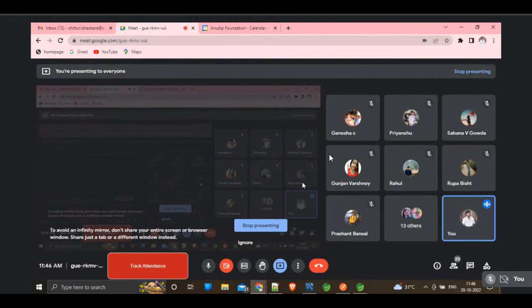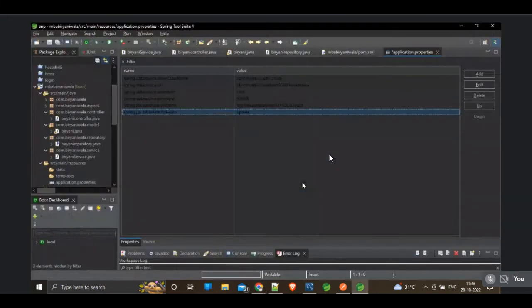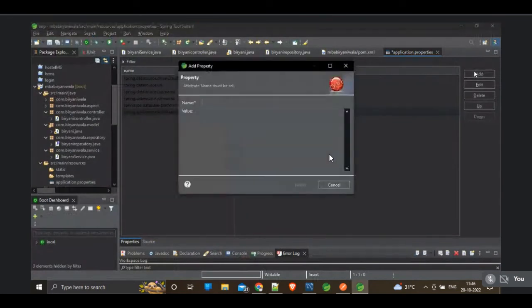So here I'm using the update value only, and we have to set another property. Can you guess the other property? It is the SQL option in the Hibernate properties.